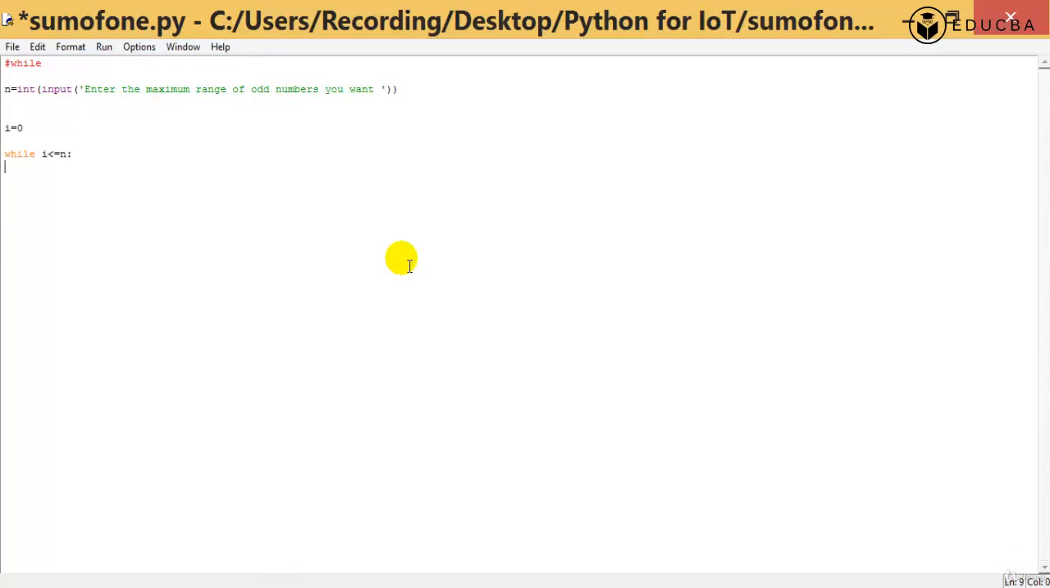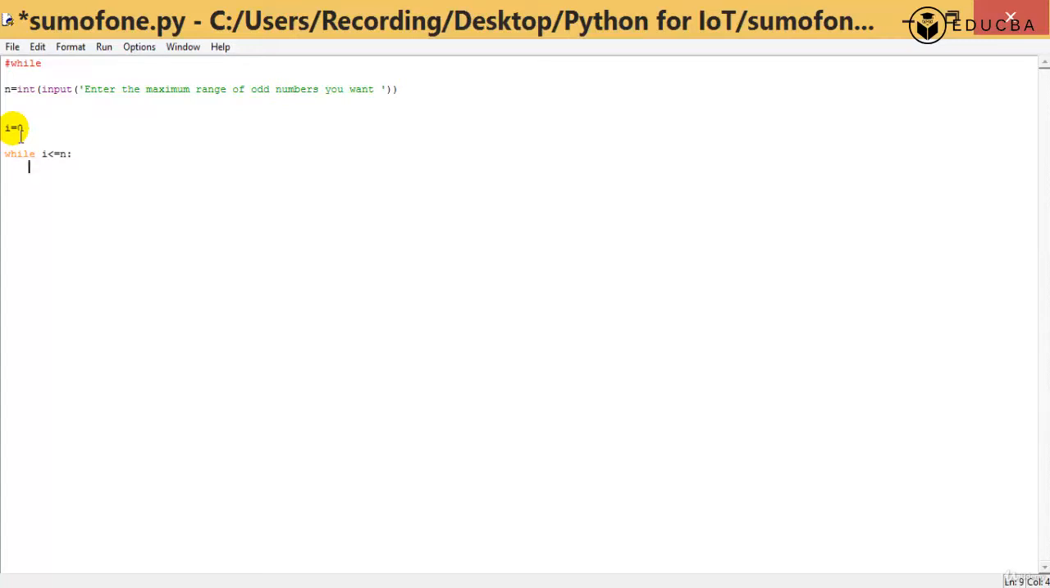And while I is less than equal to n, when your I is 0, I need to check whether it is an odd number. If it is an odd number, I should print it. Then I should increment I by 1, making it 1. Then it checks whether 1 is less than n. Yes, so it goes inside and checks whether 1 is an odd number. If so, it will print that I. Then I will increment and become 2.